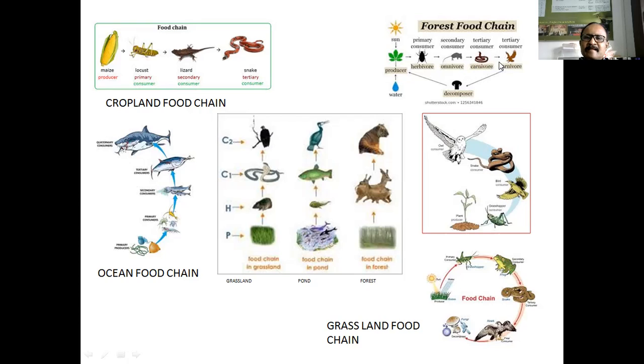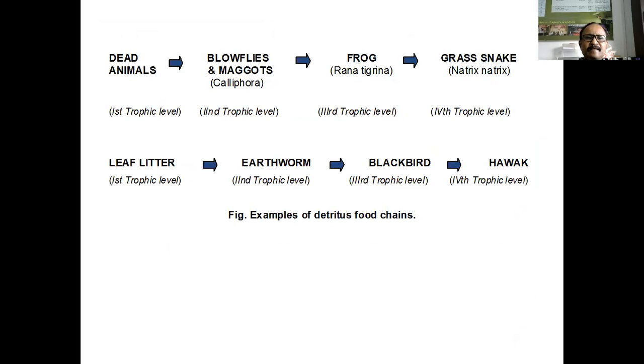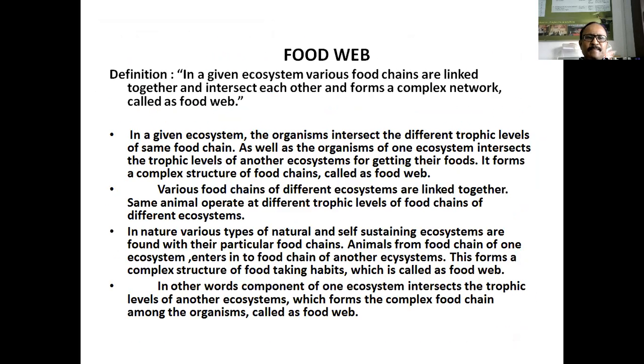Okay, then the snakes may also enter in the pond ecosystem. पानी में भी जाएगा snakes, and it may consume the insects and small fishes present in the pond. Okay, such type of taking food from the different trophic levels or in the different food chains forms a complex structure of feeding habit, which is called the food web.